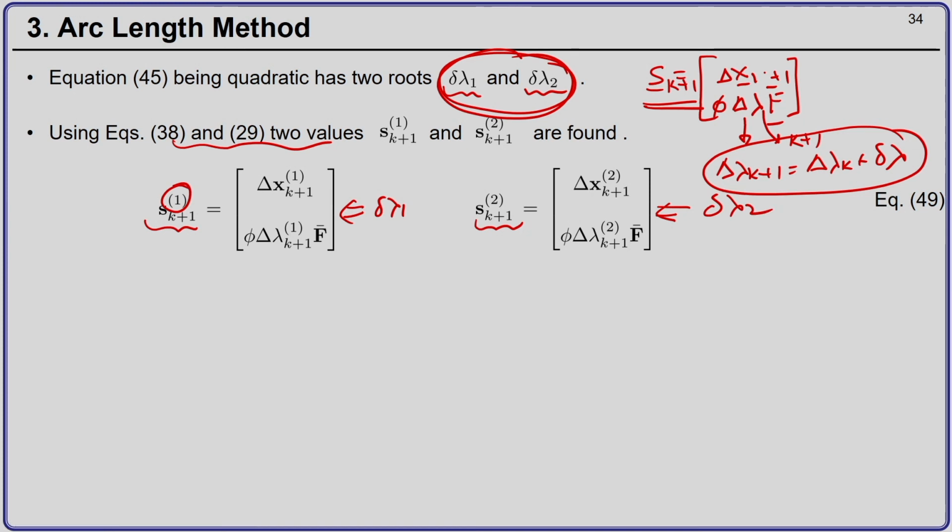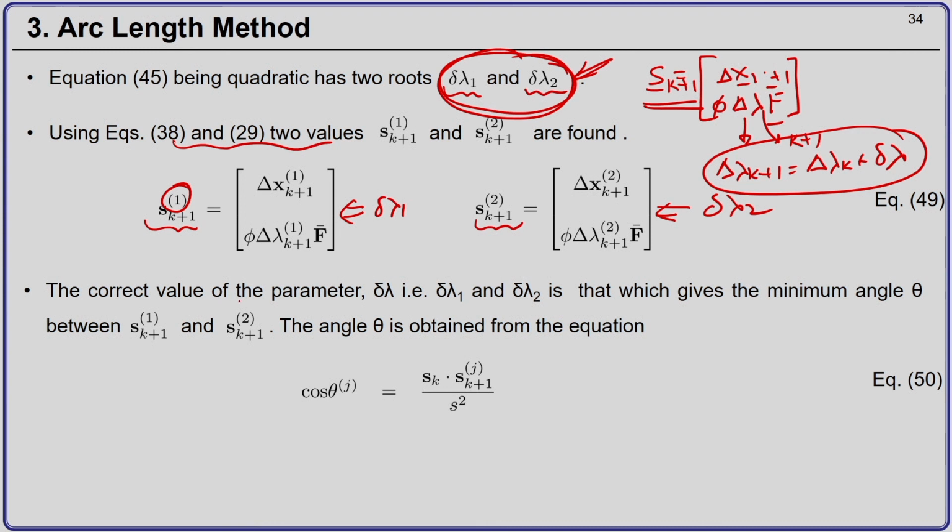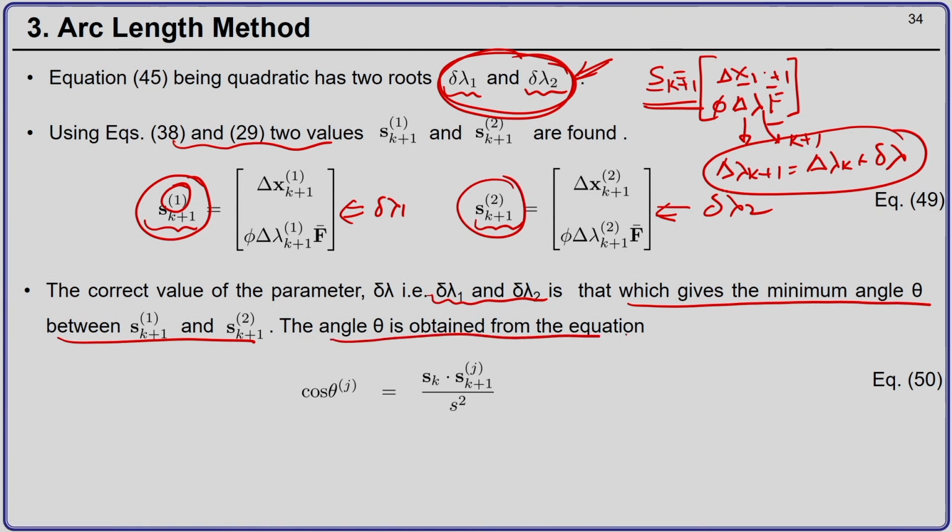Now, I have to choose one value of delta lambda. I cannot choose both the values of delta lambda. So, how to choose the correct value of delta lambda? For this, I have to take that value of delta lambda which will give me the minimum angle theta between the vectors s k plus 1 superscript 1 and s k plus 1 superscript 2. And this angle theta is obtained from this equation: cos theta j equal to s k dot s k plus 1 j divided by s square.